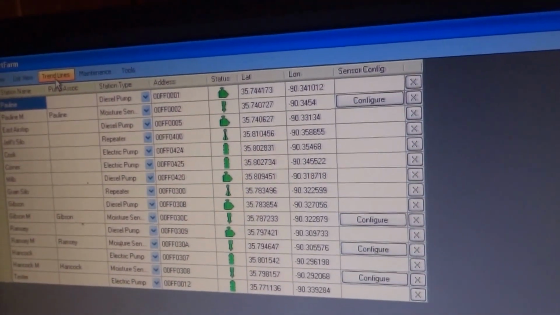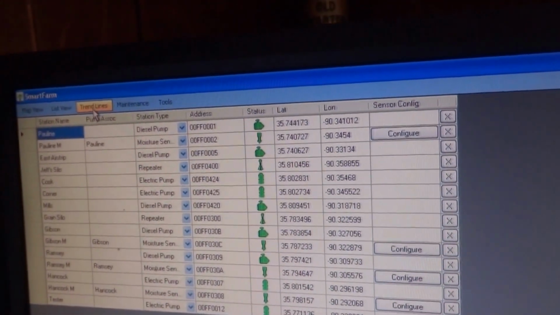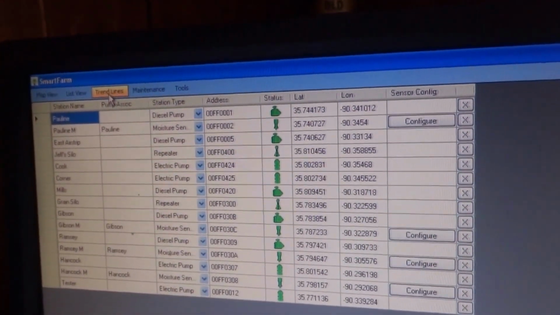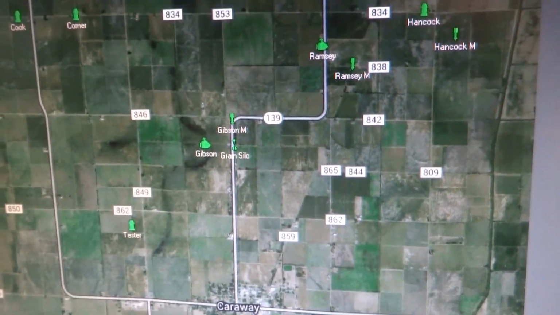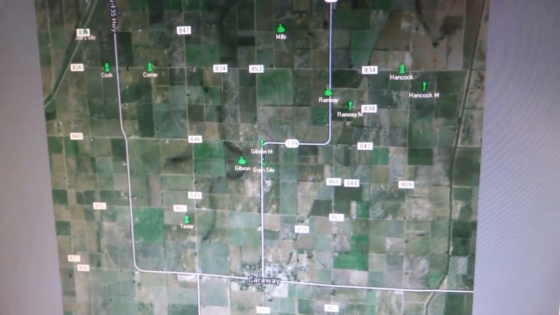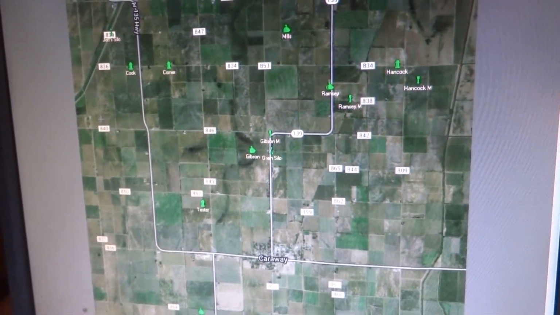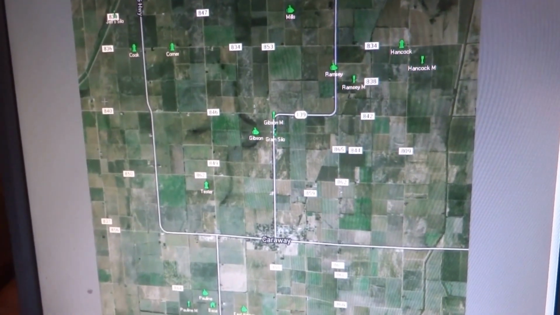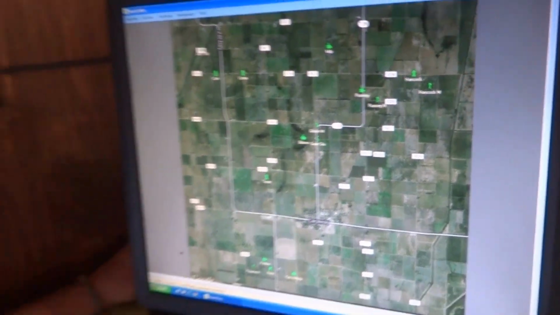We also have trend lines, which has not been enabled yet, and a maintenance schedule, which we'll soon install. And then we'll have a complete user interface as we envision it, a Series 1 user interface, completed here in the next couple of weeks. We have verified that we can turn electric pumps on and off from this headquarters. There's another video in this series that will show that. We've also confirmed that we can turn off a diesel motor. We got a video of that, and so we've made great progress on this trip. And again, the Finch family is much appreciated for allowing us to use their farm to prove out this system.